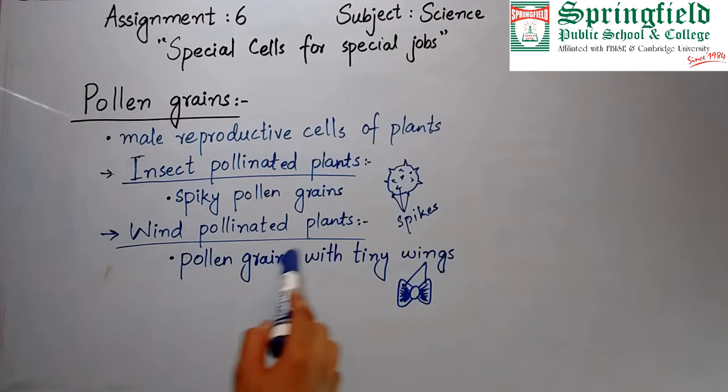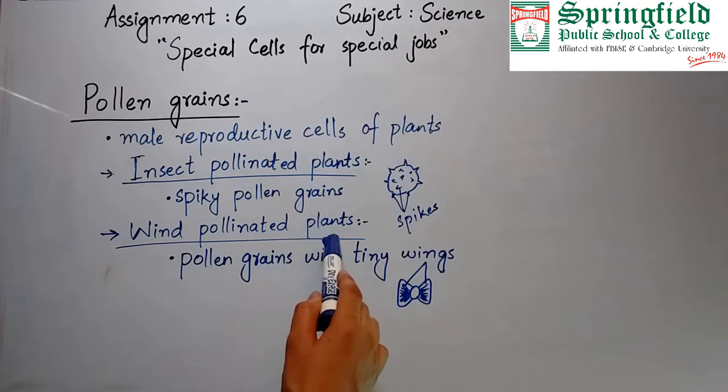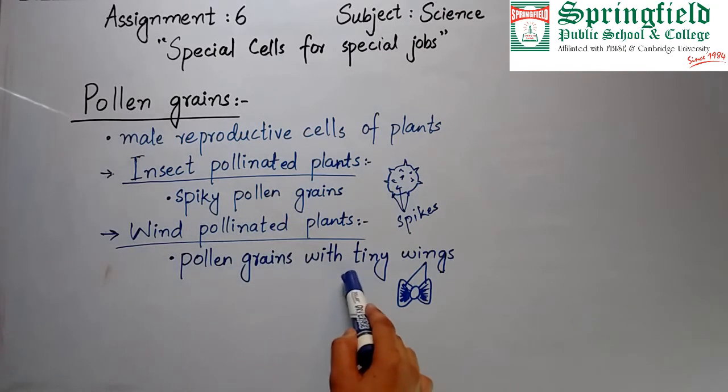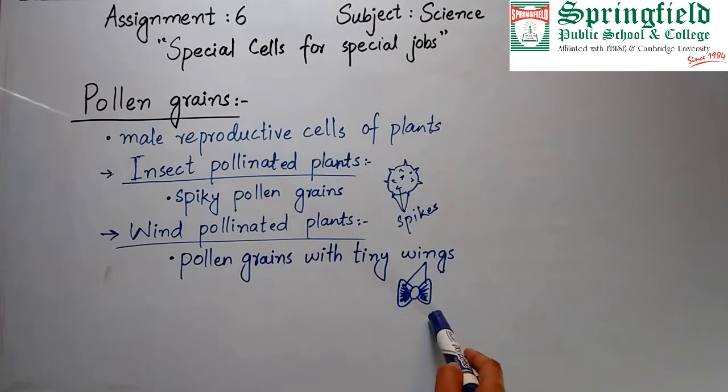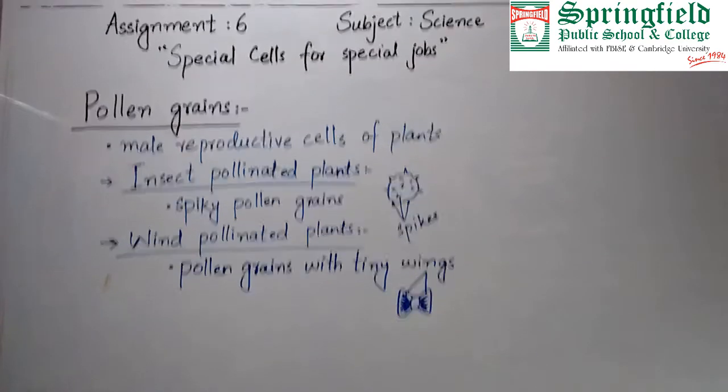The next type is wind pollinated plants. The pollen grains which are present on these plants have tiny wings. As you can see in this diagram, these are the wings of the pollen grain. So they can easily be transmitted by the waves of wind.